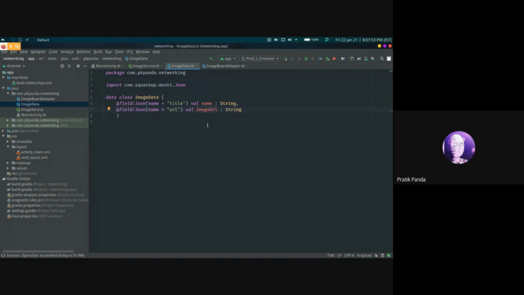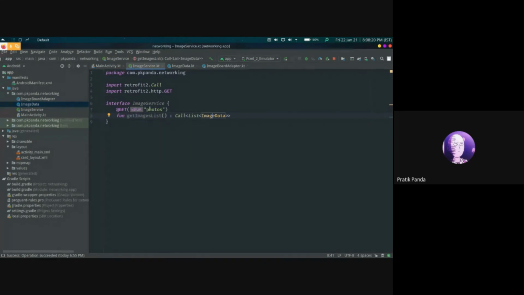Next, we define an image service that Retrofit will use to connect to the API. This is an interface that Retrofit will use. It has a function getImagesList that returns a Call of List of ImageData. ImageData is just what we defined here, and the function is annotated by @GET followed by the endpoint, the URL endpoint that we need to use.